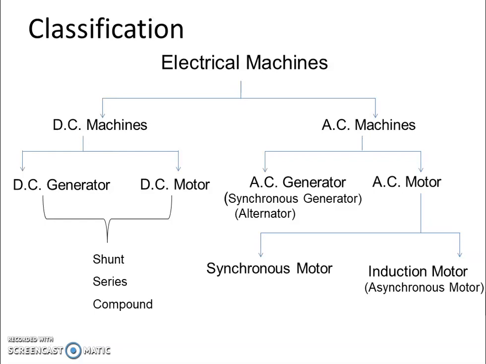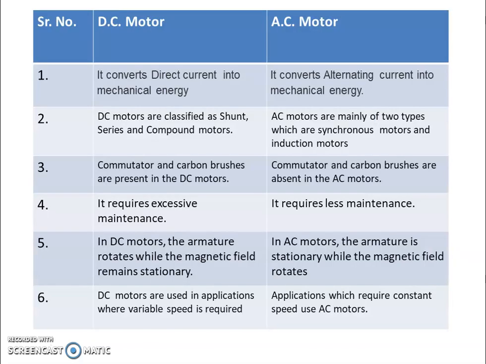If we summarize this classification, the DC machines part as well as the induction motor part we clearly studied in 4th semester. In 5th semester, we are going to concentrate on AC generators as well as synchronous motors. So we will have a very simple differentiation between DC motor and AC motor. This is quite a revision of DC motors which we have already studied and we will be comparing it with AC motors which we are going to study now.